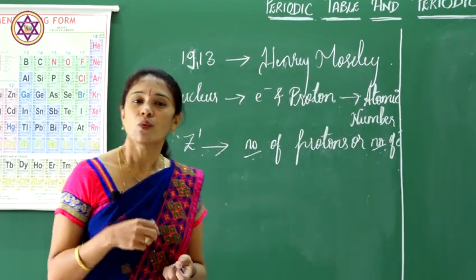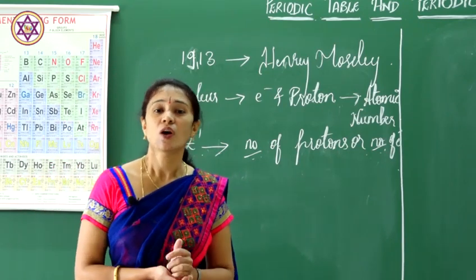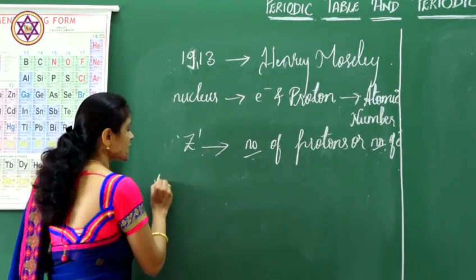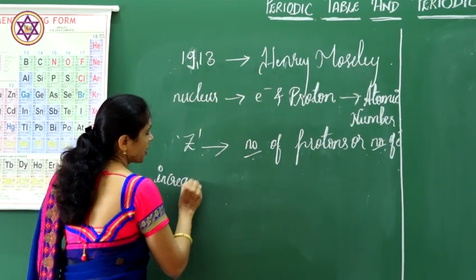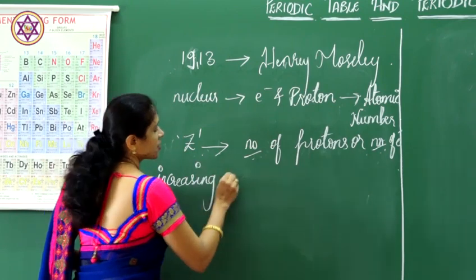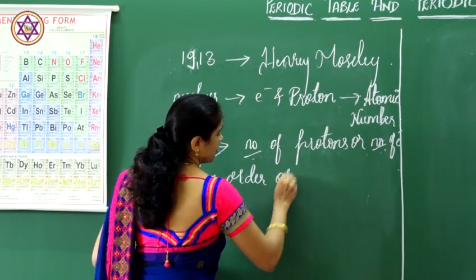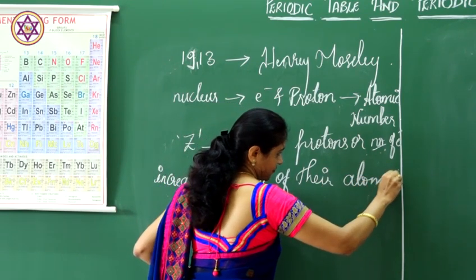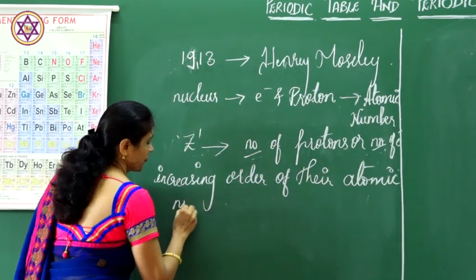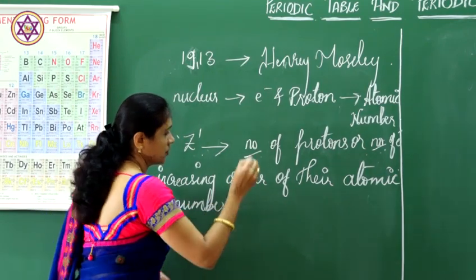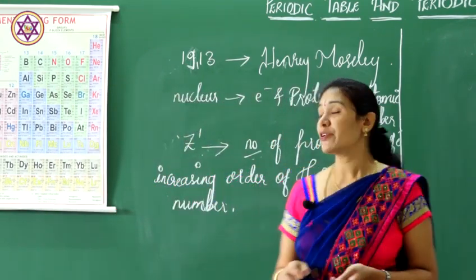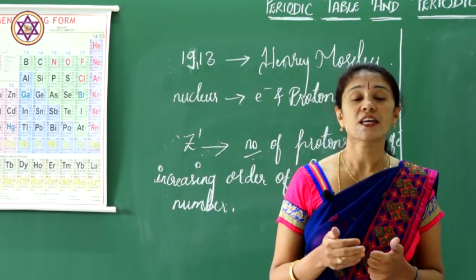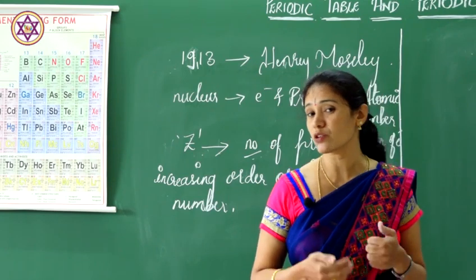Henry Moseley arranged the elements in the periodic table in the increasing order of their atomic number. Before this, they were placing the elements in the increasing order of their atomic weights or atomic mass.